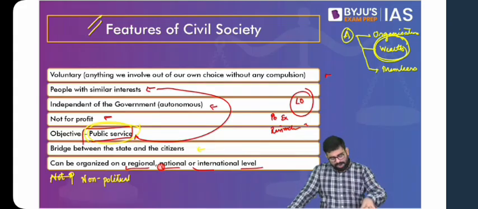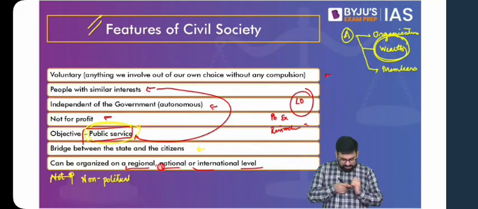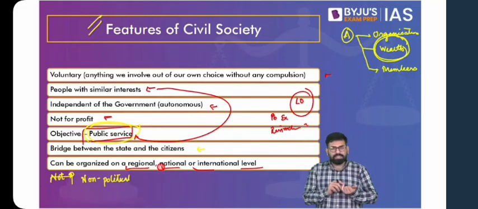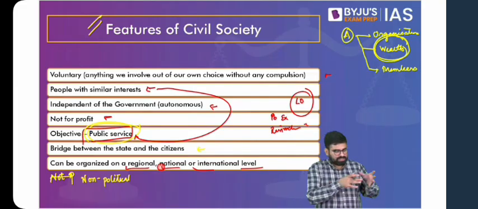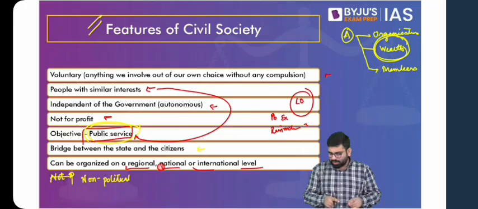And you do remember, you have to try to fit it in the definition of civil society. So yes, if NGOs are registered, are they still civil society? Yes, because registration does not mean that the government can interfere. Yes, the government can regulate, because ultimately government is regulating everything. Even if you talk about a social movement, ultimately it happens within the legal framework. There are restrictions. So if the wrestlers are sitting there protesting, they are doing it within the overall legal framework. So I hope you get it.